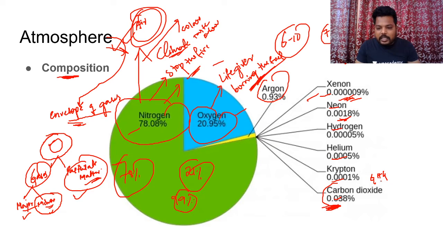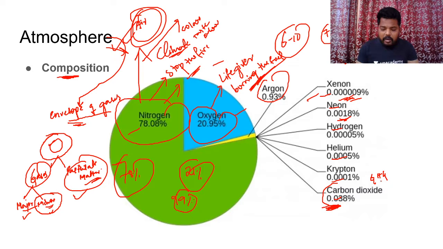These trees and plants take in this carbon dioxide, and this vegetation releases the oxygen in the atmosphere. Done. With that oxygen itself, we have life existing on the earth's surface. That's the reason why it is highly important.